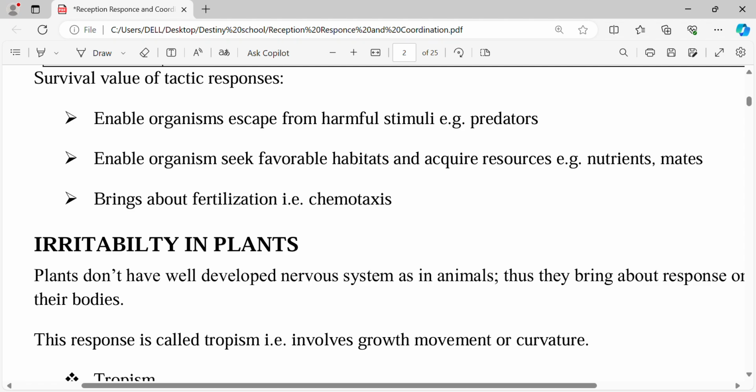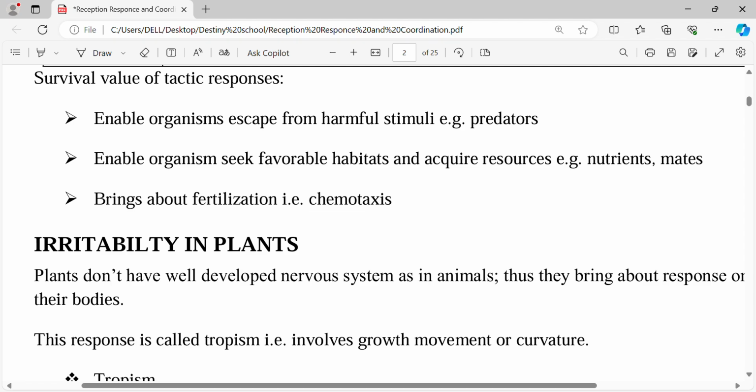Another one is enable organisms to seek favorable habitats and acquire resources. Because in taxis you'll be able to move from one point to another. If you feel there's low oxygen here, you move to a place where there is high oxygen concentration. If there's a high temperature, you're able to move to a place that has favorable temperature. Then another one is it brings about fertilization.